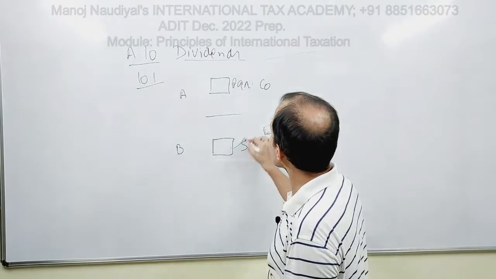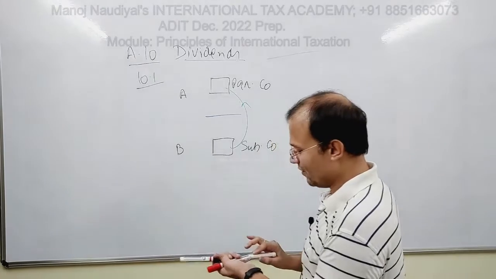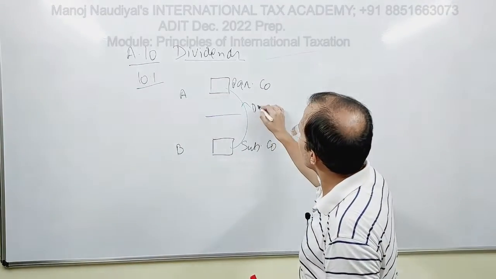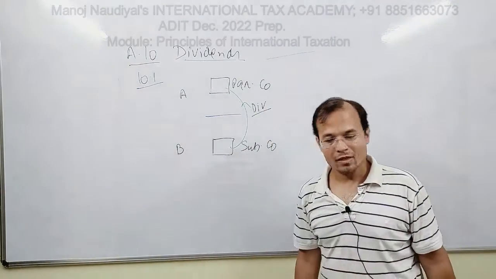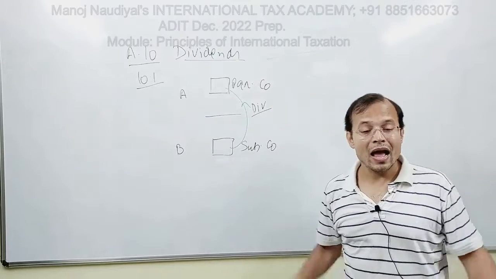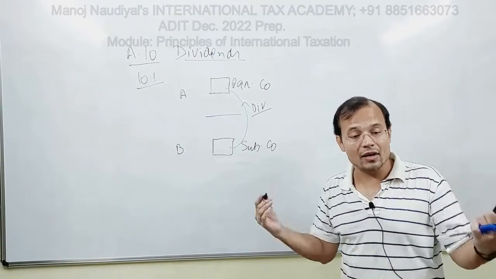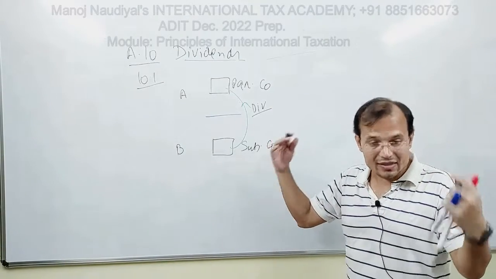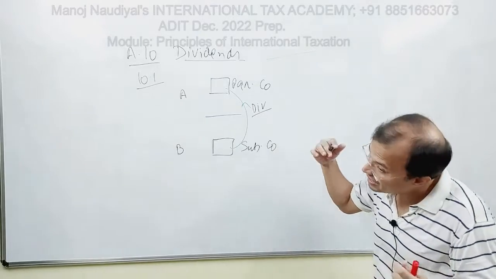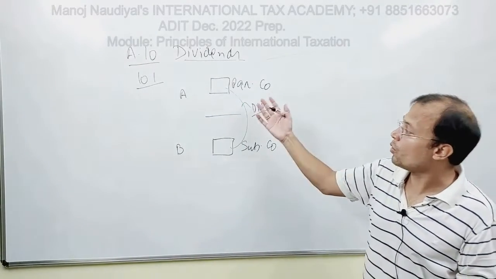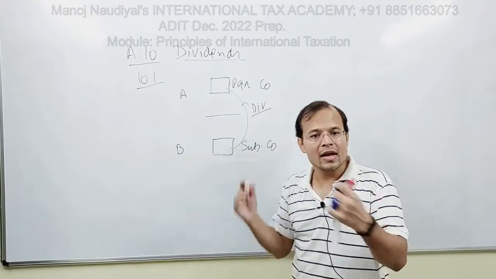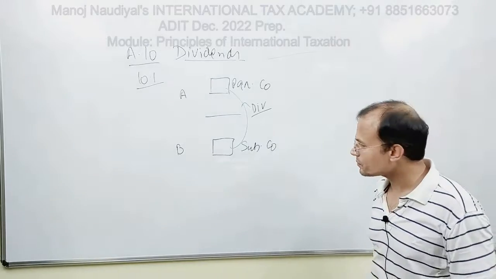These are dividends from Subco to Parco as a return on the equity which Parco has invested in Subco. So this is dividend.